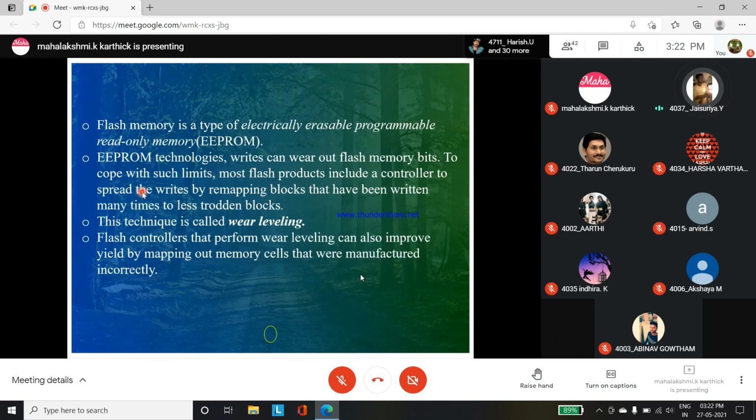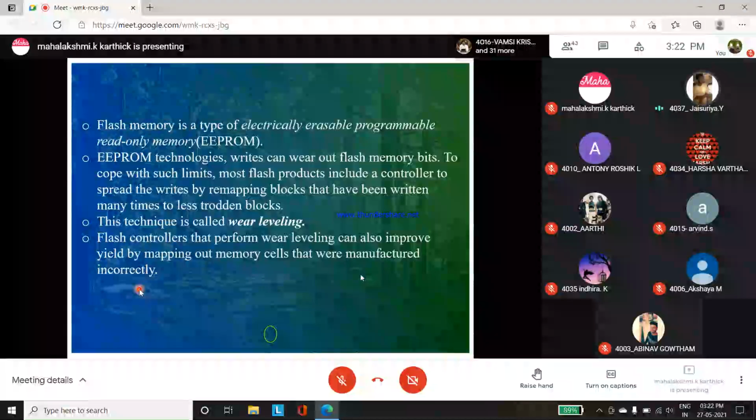To overcome this limit, most flash products have now introduced controllers in their products, and this technology is known as wear leveling. Wear leveling is a technology for prolonging the service life of some kinds of erasable computer storage media like solid state drives, USB drives, floppy disks, etc. A flash controller that performs wear leveling can also improve the mapping of memory cells that were manufactured incorrectly. So a memory cell which was manufactured incorrectly can be improved by using flash controllers.